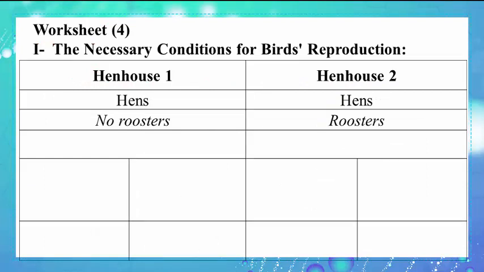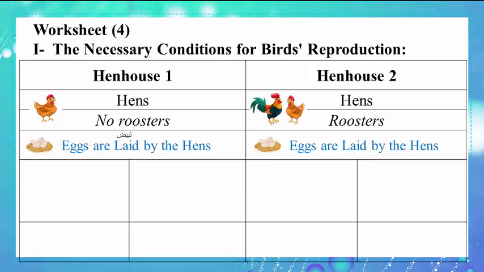Let's observe the first part of the table. In hen house 1, we have only hens and no roosters are present. While in hen house 2, there are hens and roosters. The results obtained are: in hen house 1, the eggs are laid by the hens, and in hen house 2 also the eggs are laid by the hens.